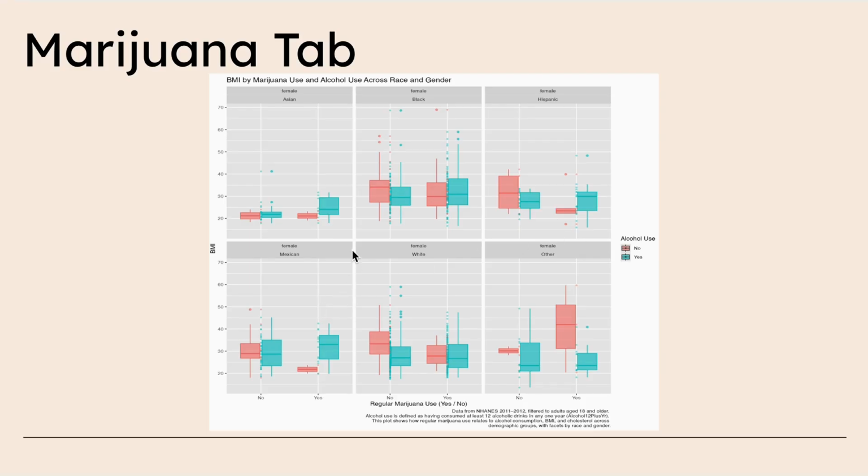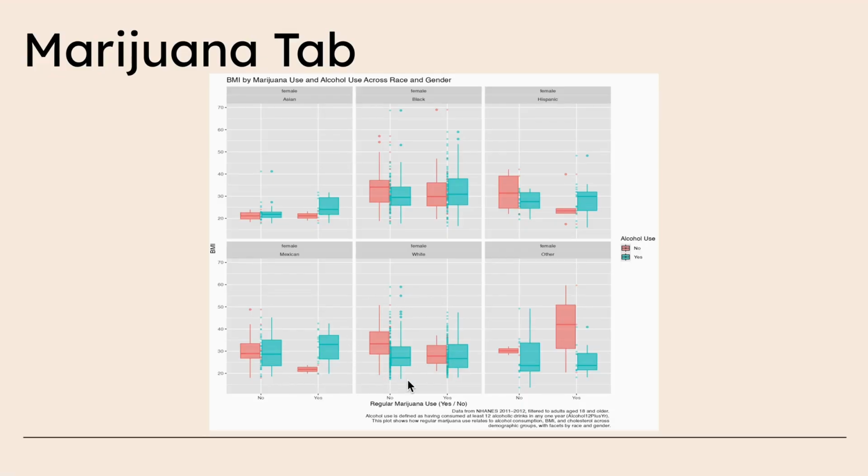For Mexican females, the BMI is similar across the no marijuana and alcohol categories. However, for regular marijuana use but no alcohol use, the BMI is noticeably lower.